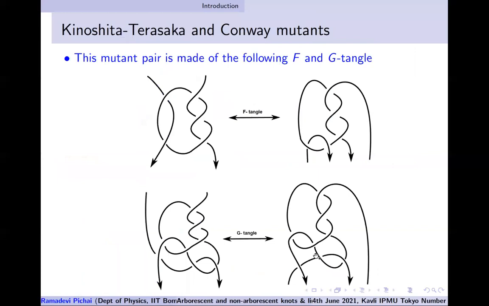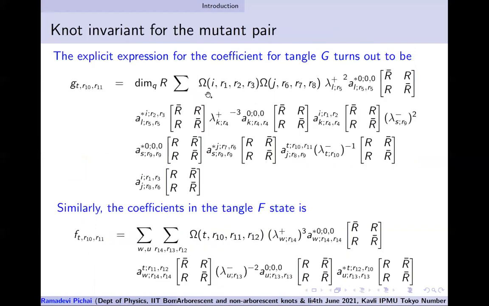Okay. So this is what we have tried to redraw, the F and G tangle. I will not get into it, but this F tangle you can redraw this way. These are equivalent. And then once you have redrawn it this way, you can do the mutation operation and do the computation, find the G, find the F, and so on. So this is just a matter of following the rules which we have already proposed in computing those coefficients.